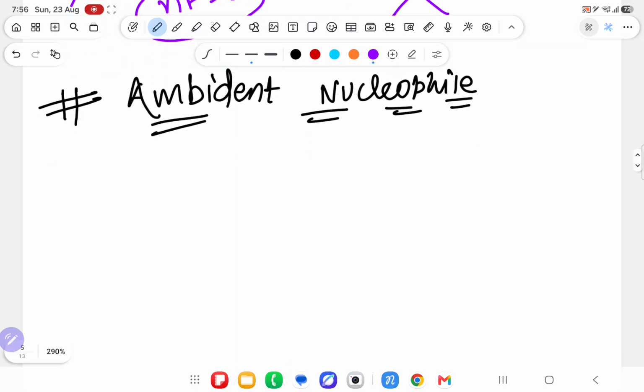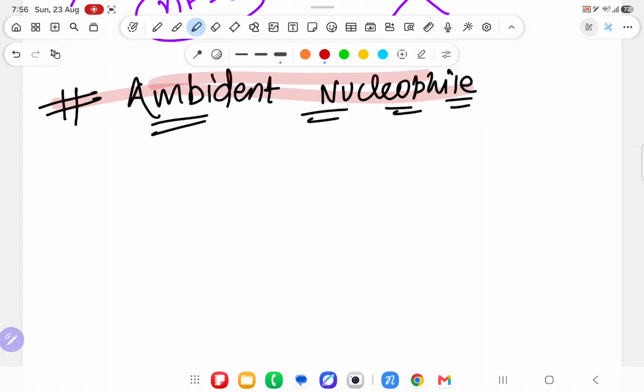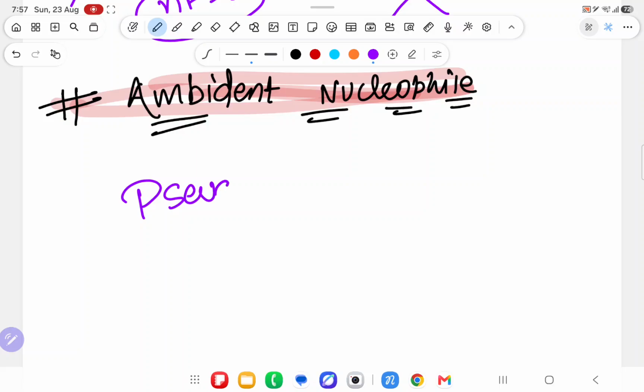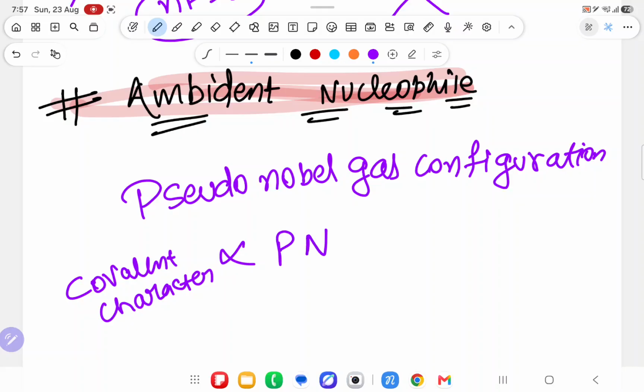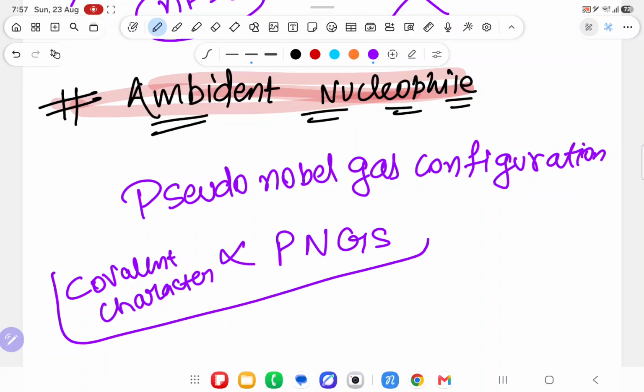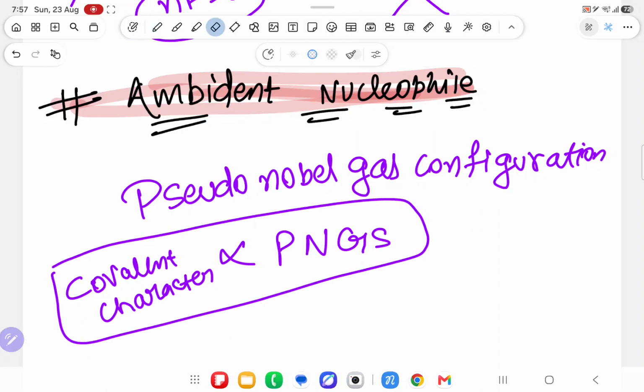Before knowing ambident nucleophile, you have to be familiar with one topic, and the name of the topic is called pseudo noble gas configuration. And then you have to know that covalent character is directly proportional to pseudo noble gas configuration.